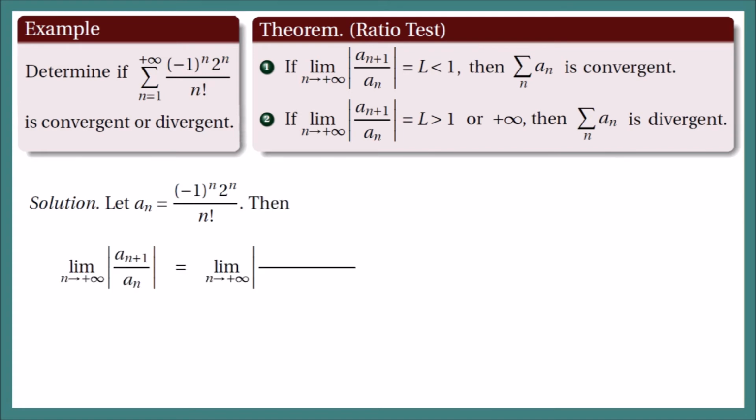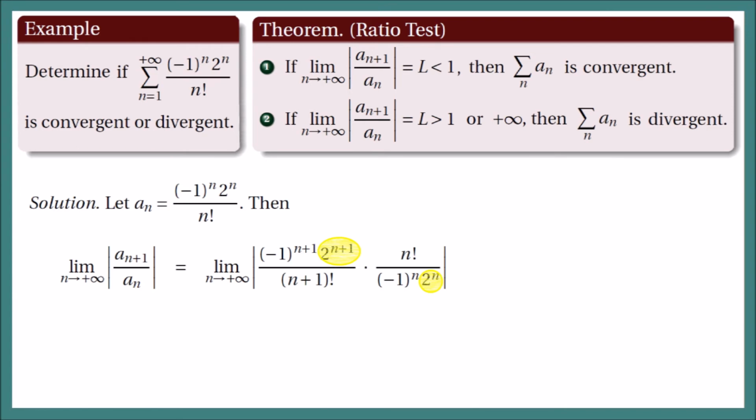Now let us solve for the limit of the absolute value of a sub n plus 1 all over a sub n. To get a sub n plus 1, just replace all the n's in a sub n by n plus 1. So we have -1 raised to n plus 1, 2 raised to n plus 1, all over the factorial of n plus 1. So this is a sub n plus 1, then divide this by a sub n. This will give us a complex fraction, so let us just multiply it by the reciprocal of a sub n. So times n factorial all over -1 raised to n times 2 raised to n.